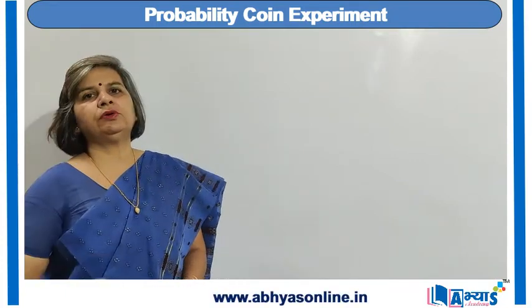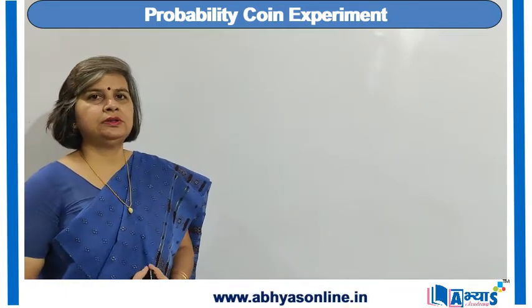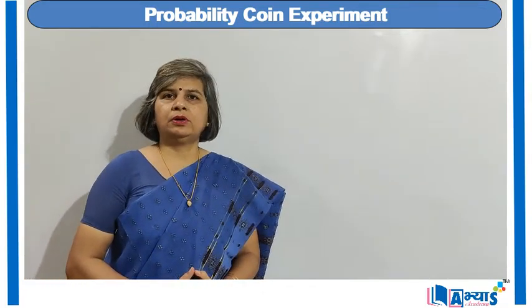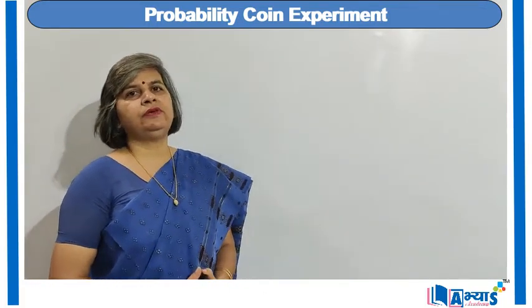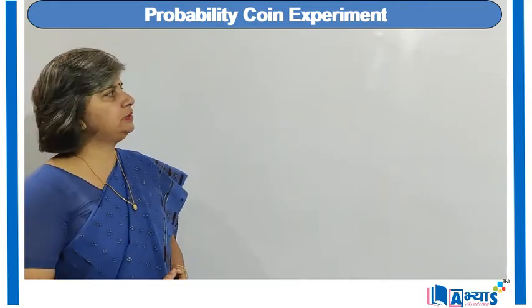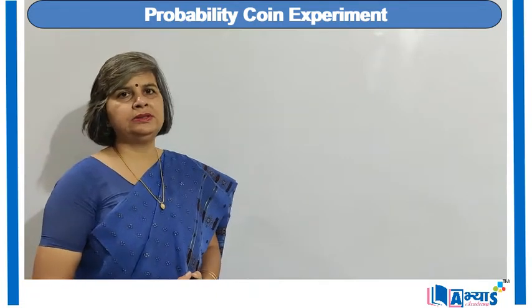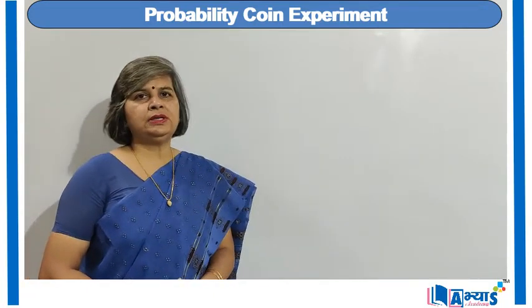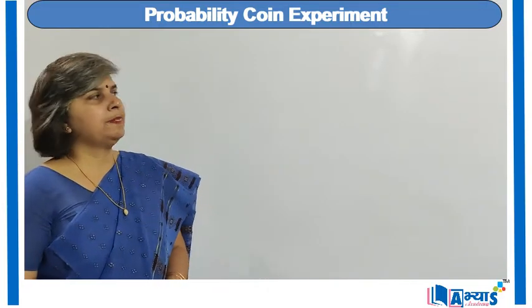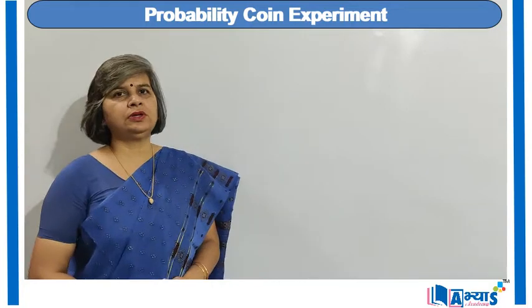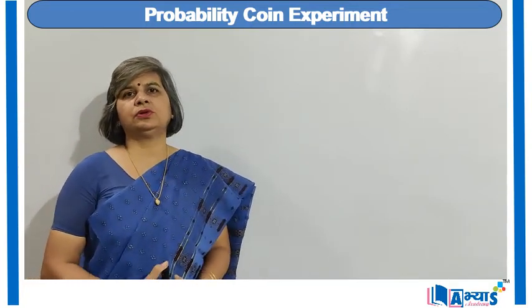Whenever there is a coin, there are two faces on the coin, and on one face heads have been drawn or engraved, and on the other face there is no figure. The face which has the heads is known as the heads, and the opposite face is known as the tails, because it is just opposite to the heads. It is not the fact that a tail is drawn on that face.